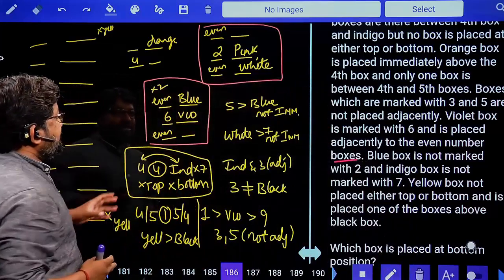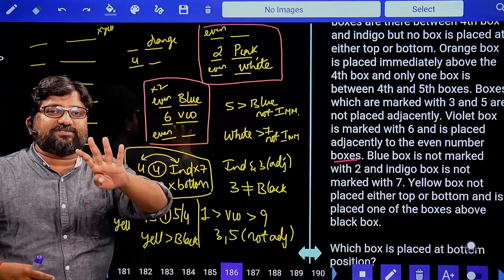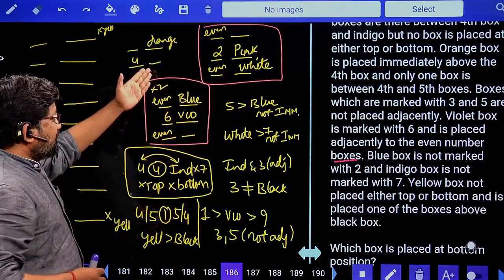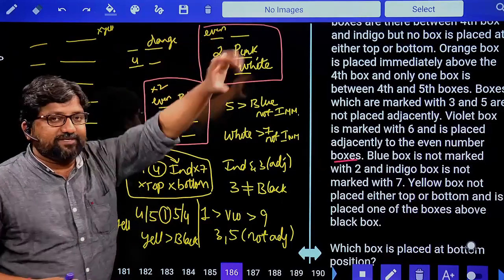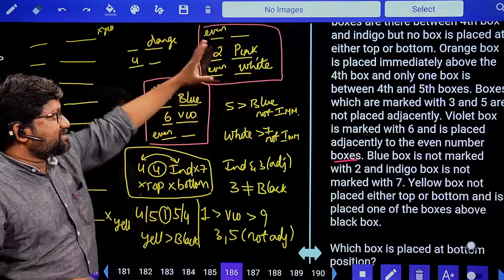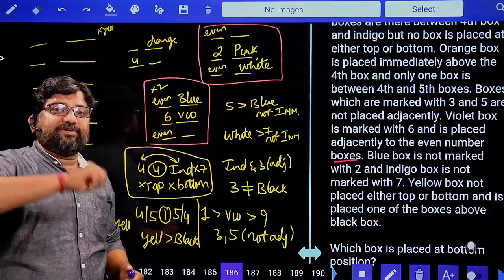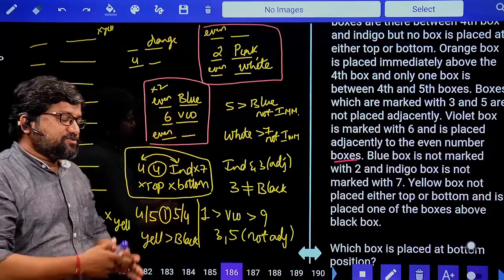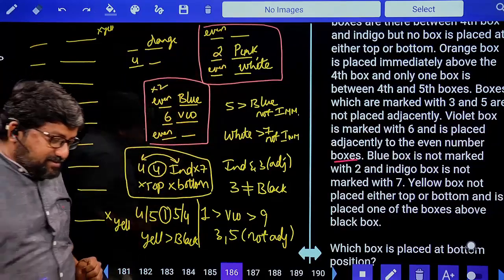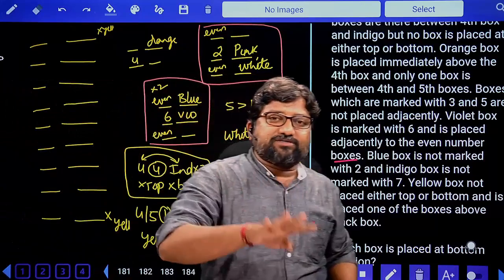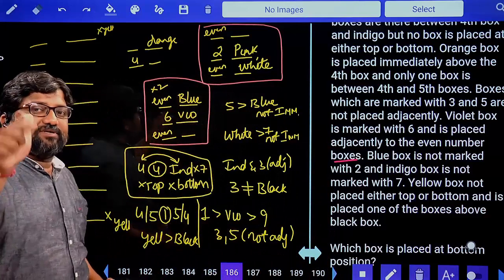So the meaning of that is, when you mix this and this, you should get 4 consecutive boxes. That's the reason all the even numbers will come at the same time. These three cannot go separately, and these three cannot go separately. If they were separate, you would have 6 even numbers. But out of these 9 boxes, there are only 4 even numbers: 2, 4, 6, 8. So when these two are mixed up, you will get only 4 boxes, and those 4 boxes will be numbered with even numbers: 2, 4, 6, and 8. This is what should come into your mind.